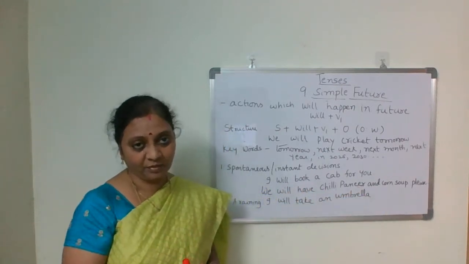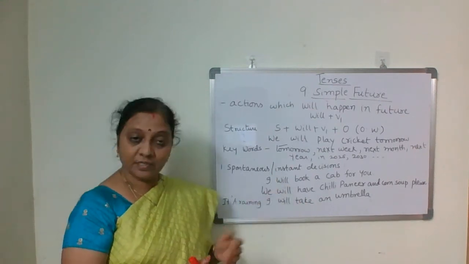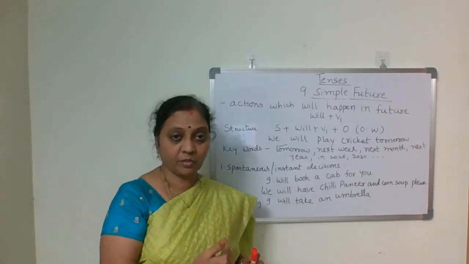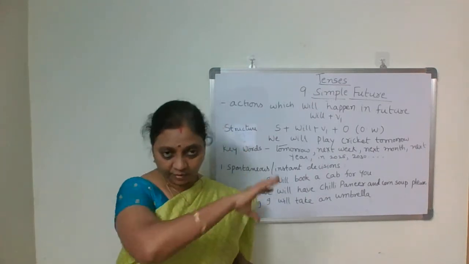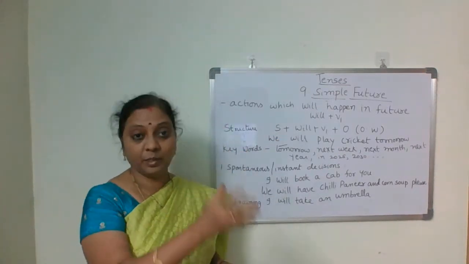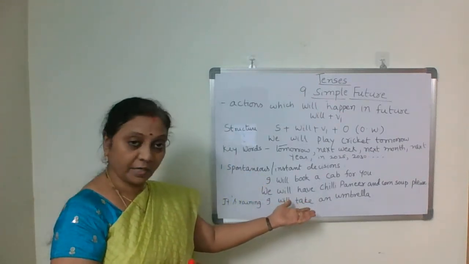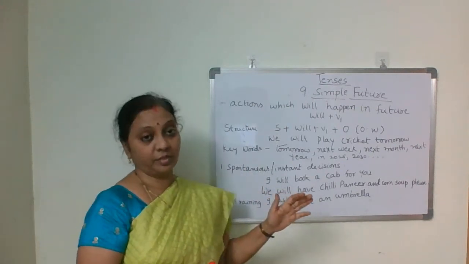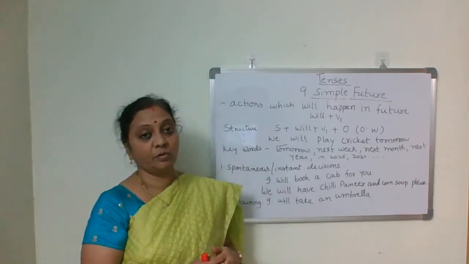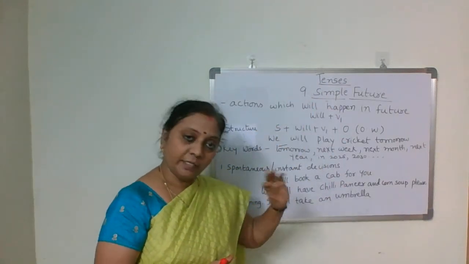That is also an instant and spontaneous decision, because you don't prepare in advance before going to the restaurant. Based on the menu or what's available or special that day, you order accordingly. So in such situations, where you take spontaneous decisions, we use simple future tense.